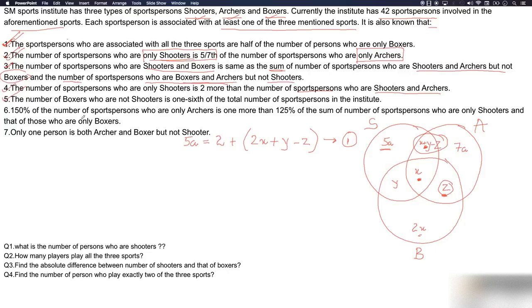Now let's read the sixth point. 150% of the number of persons who are only archers. 150% means 3 by 2.